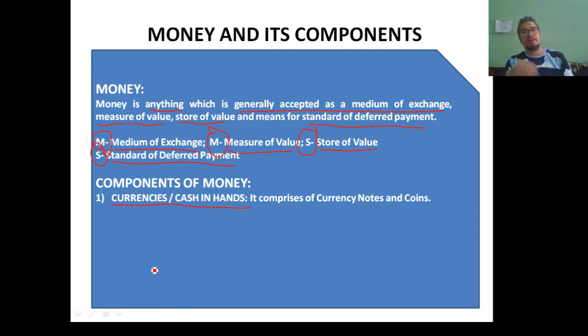Like you all know that there are currency notes, paper notes in India of 2 rupees, 5 rupees, 10 rupees, 20 rupees, 50 rupees, 100 rupees, 500, and recently a 2000 rupees note was also launched in the market, isn't it? So it either takes the form of cash in the form of currency notes, paper notes, or in the metallic form. Metallic form means coins. You must have seen the coins of 1 rupee, 2 rupees, 5 rupees, 10 rupees, isn't it? So which can be easily used in transaction purposes, in exchange purposes.